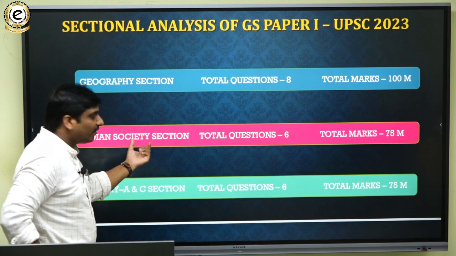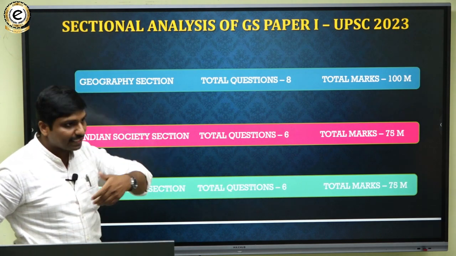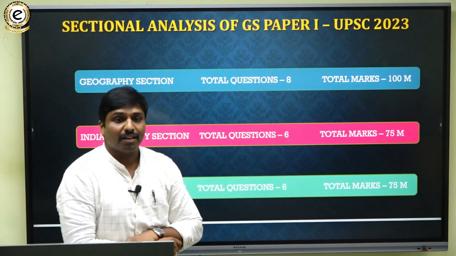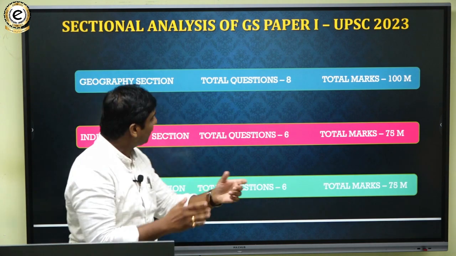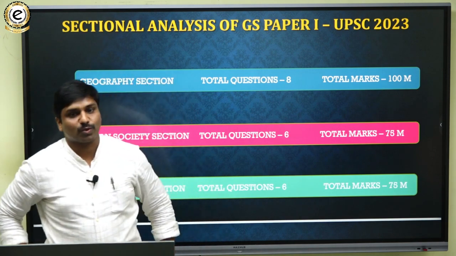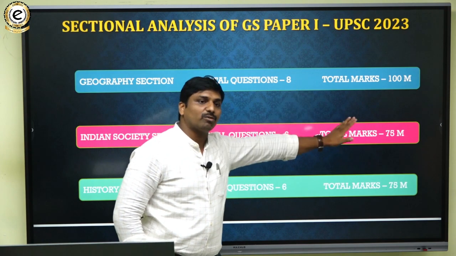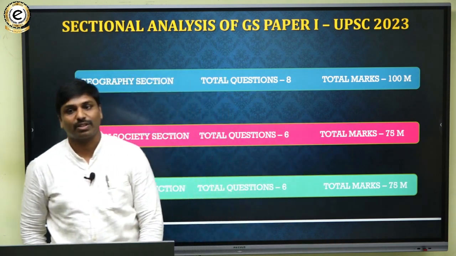Then, if you look at the second section, Indian society, as we were saying in the classes, it has made a substantial contribution to this year's paper. Prima facie, 6 questions were asked from the Indian society section, 3 from the 10 marker and 3 from the 15 marker, a total of 75 marks.